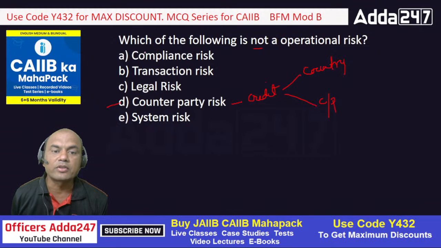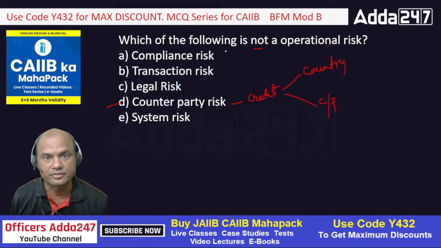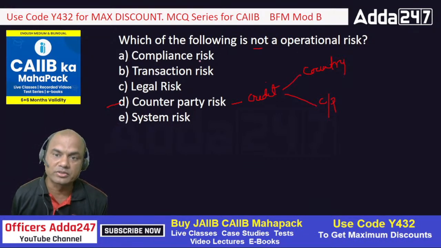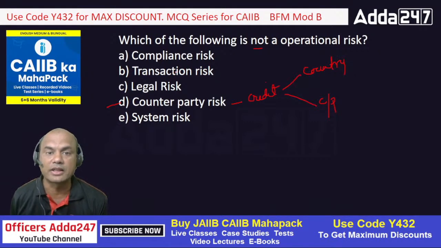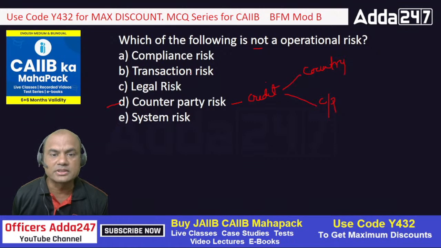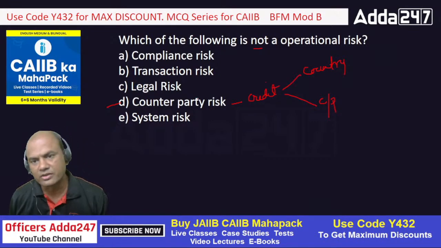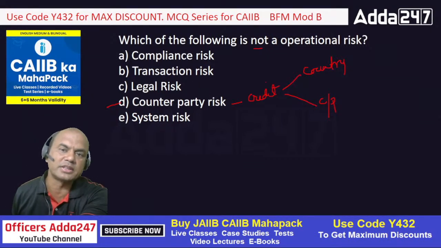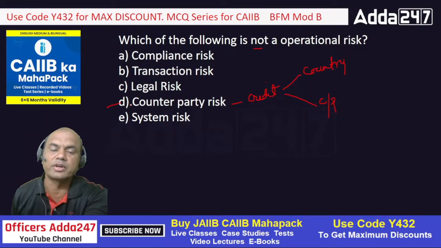Compliance risk is a part of the operational risk only, because compliance is done by human beings, or by the systems, but both are set by human beings only, so it comes under operational risk. Similarly, transaction: if somebody, instead of debiting the client, credits the client, then it's an operational risk, isn't it? Legal, documentation, explained earlier. System risk, system failure. Got it? So the correct answer for this is D. Type fast in the comment section if you have understood.